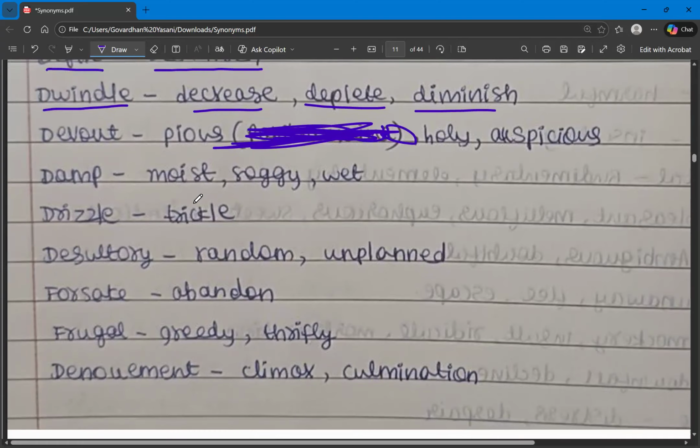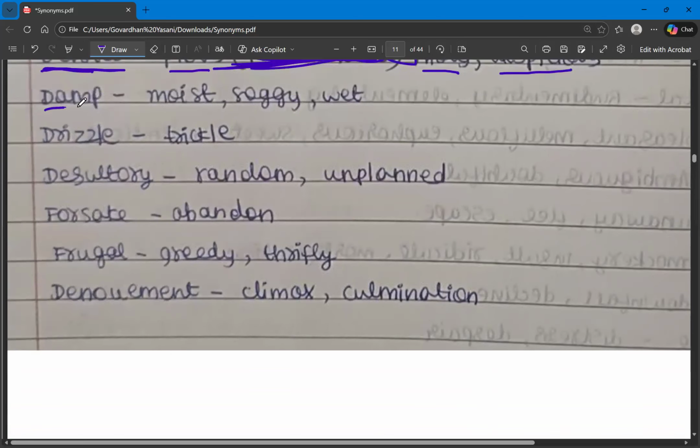And the next one is devote. Devote means something that is holy or related to spirituality, or something auspicious, holy, or pious. So these are all the synonyms for the word devote. And then we have damp. Damp means something very moist and soggy or wet or something that is drained in water.